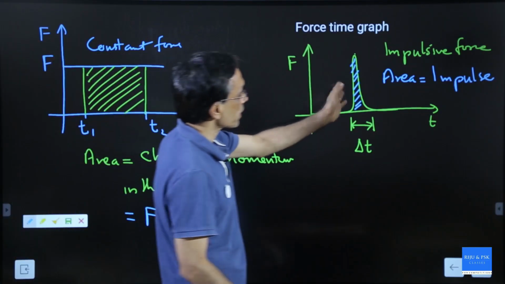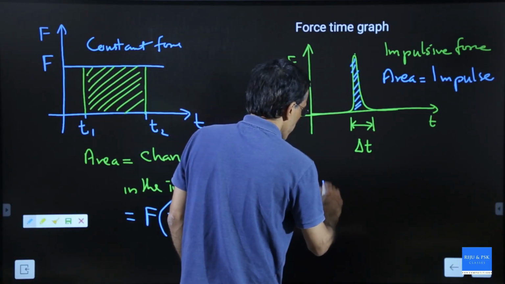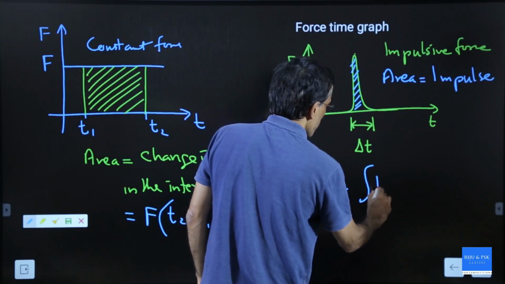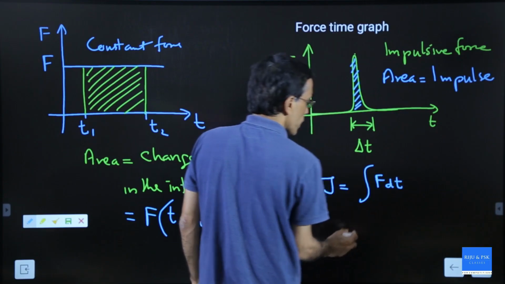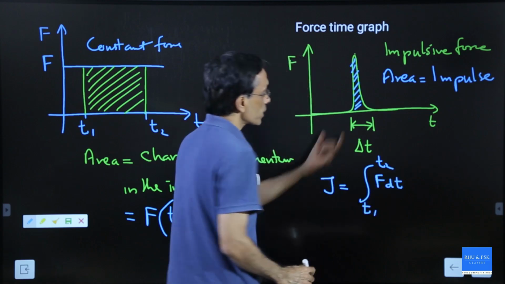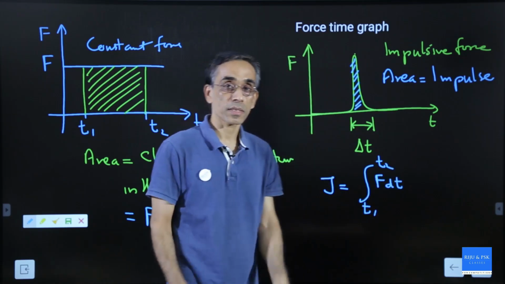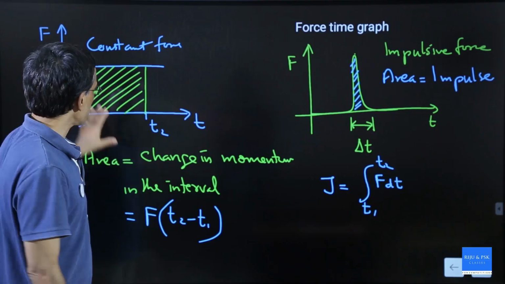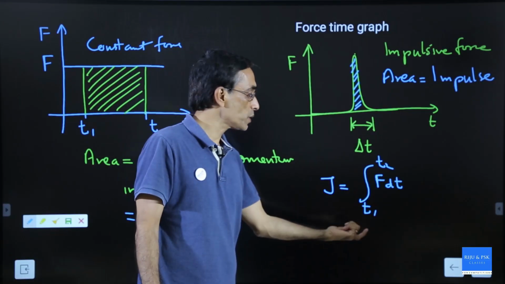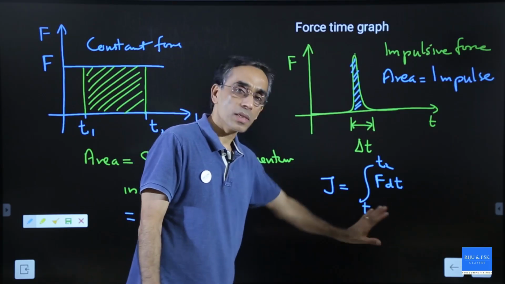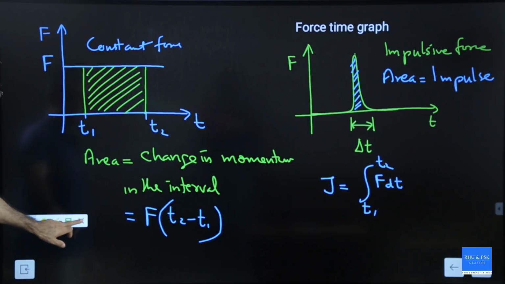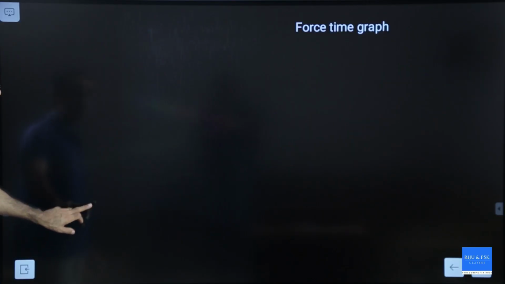But in such cases, the area is the impulse J, calculated using the vector integration of F dt from t1 to t2 over the small interval. It's the integration method. If it is an identifiable shape like this one, you don't need integration, but for an irregular shape you have to go for integration. Don't worry, when we do questions this will be clear. I just gave you the note. So you need to write down these things in your notebook. It's about impulse and the force time graph.